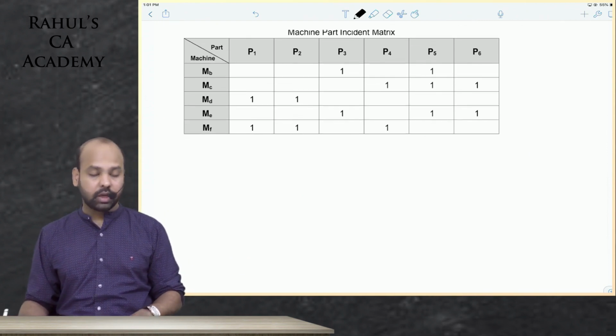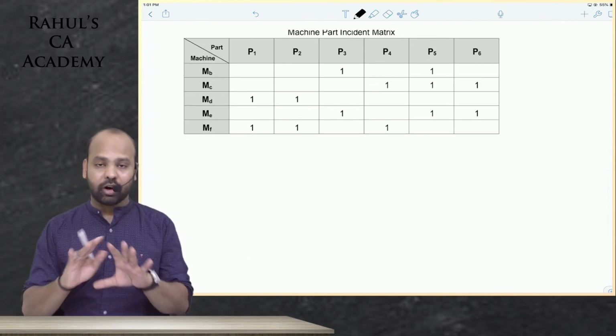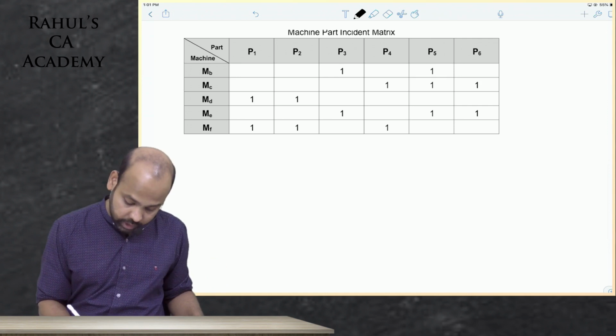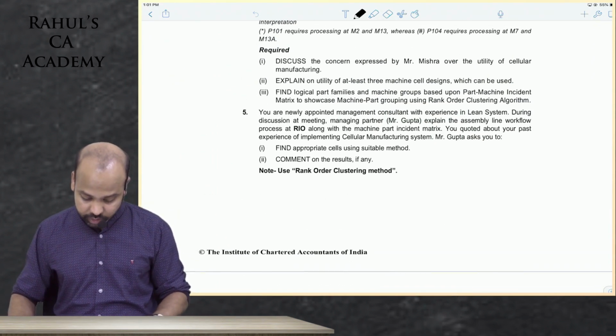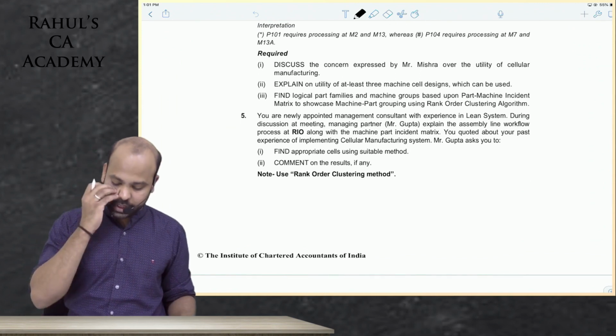Yes, beta. This is your matrix. Everyone, guys, can copy question number 5 of RTP. Question number 5. If you want me to read the requirement of question number 5, it says, find appropriate cells.